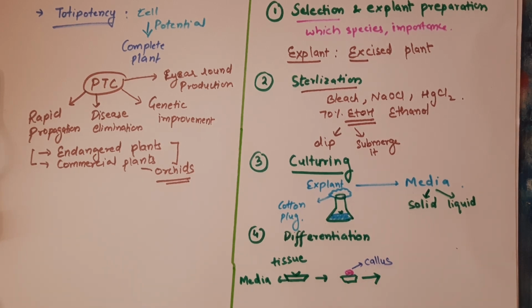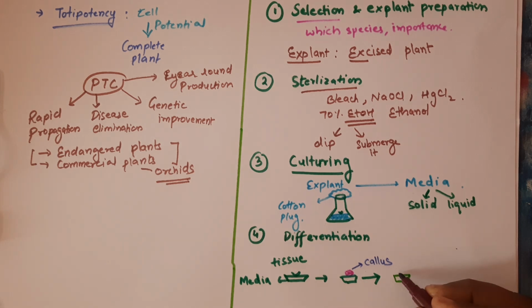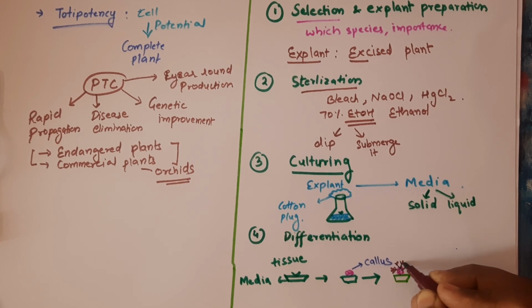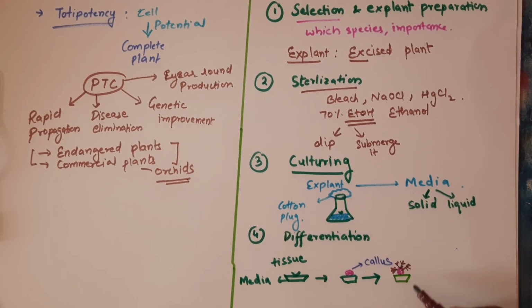So sometimes what we do is, we have callus, and in the same media the plant will develop roots or shoots. If not, then we will transfer this callus to a new media that has the hormones that can develop shoot tissue. Sometimes the roots will also develop in the same media, and if not, then we will take this individually grown plantlet.